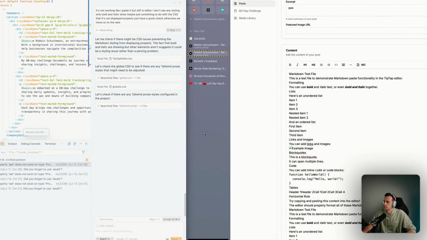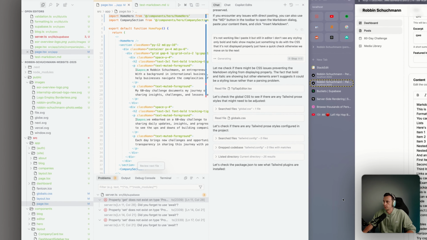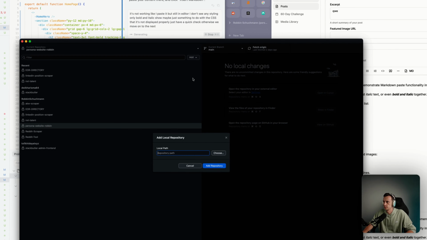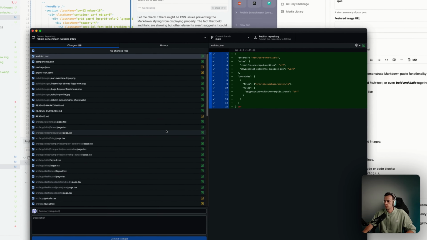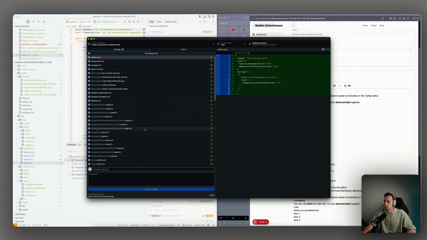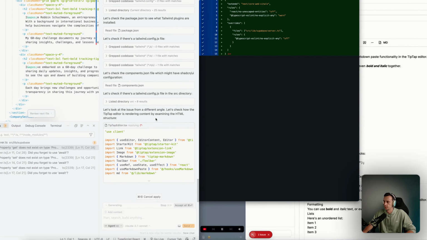Maybe in the meantime we can start creating a GitHub. I'm using GitHub Desktop. Don't ask me why. I tried to just say create existing, then put it on my desktop, website 2025. So basically now this is just a checkpoint, right? What this does is check the local changes on my local MacBook. Then when I publish, it will push it to GitHub, and then I can connect GitHub to Vercel to publish my website live. And then I would connect Vercel to my Cloudflare so I can route the DNS.